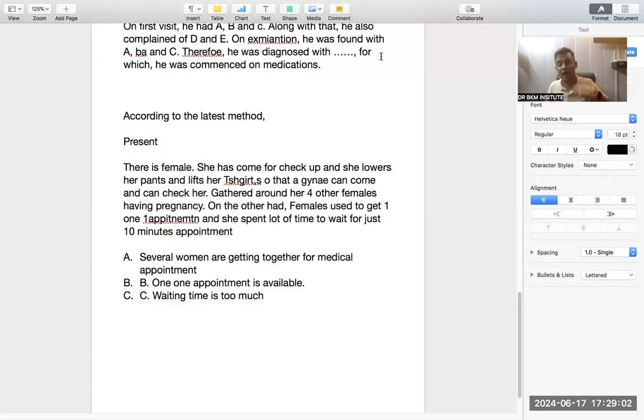But if I say second form, I taught you earlier, I taught you that day, that means I'm talking about past. I used to teach you. I'm talking about past. That means I do not teach you anymore. Used to means now I don't teach you. I used to go to park. I used to play cricket when I was a kid. It is a habit in the past. Patient complained of, second form. Patient was suffering from, past continuous. Patient had complaint of, past perfect. That is what you need to learn in terms of tense.